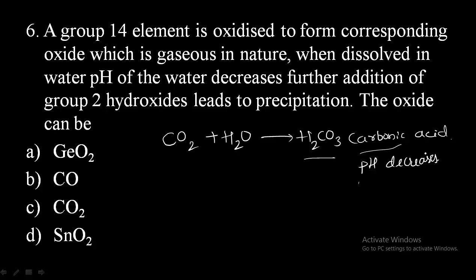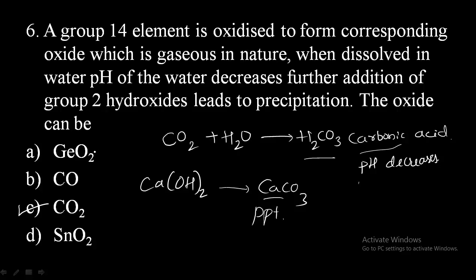And further addition of group 2 hydroxides. Group 2 means, if we take calcium, it is group 2. Hydroxide means Ca(OH)2, calcium hydroxide. When it is added to this carbonic acid, it will undergo precipitation, leading to the formation of calcium carbonate, which is a precipitate. Due to the formation of calcium carbonate, the precipitate will be formed. So therefore, option C, carbon dioxide, will be the right answer.